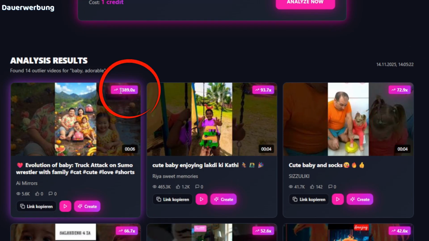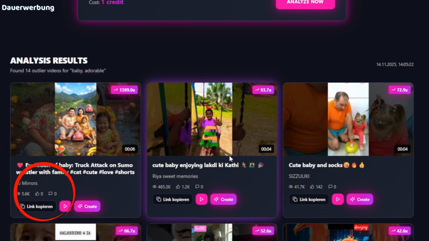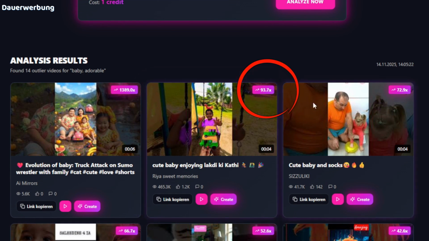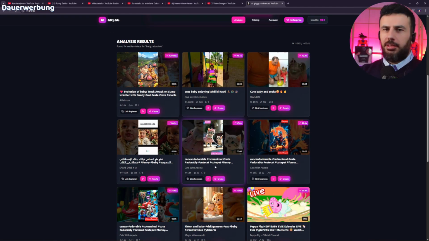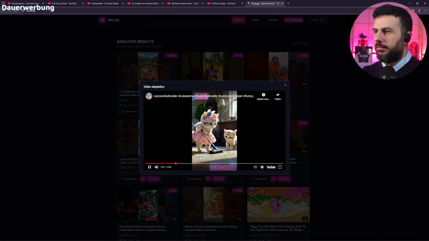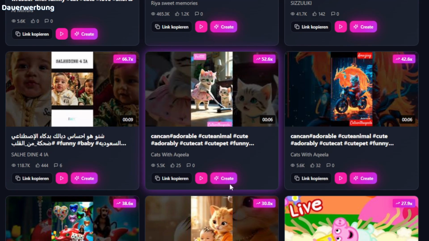With such an outlier, those could be bot views. You can also tell by the likes here. That's why we ignore that, but this one looks good. This one is performing 93 times better than usual, and that one 72 times better. And down here are cute cats. Let's start with the cats. So these are current daily niches that you can serve right away. You can watch the video directly here. Copy the link, and the brilliant thing is you can go straight into creation with AI.